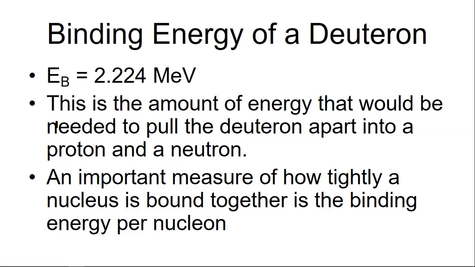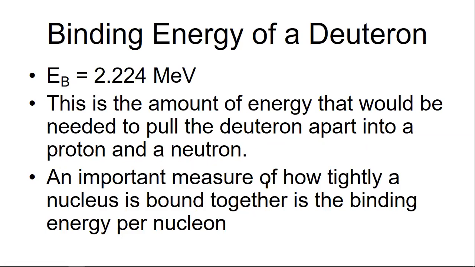If you want to divide the deuteron, then you have to give it an amount of energy, that is 2.224 mega electron volt. Extra additional energy must be added to keep the proton and neutron apart.